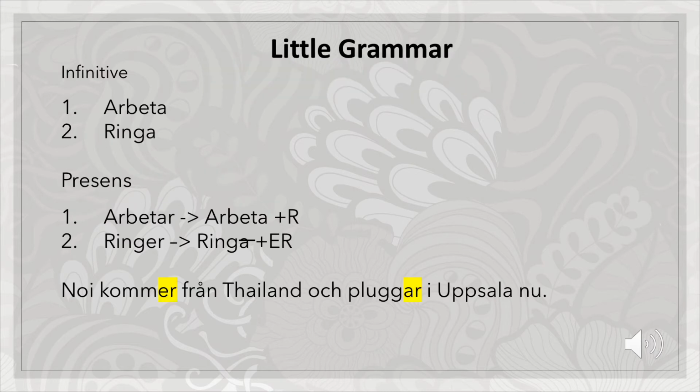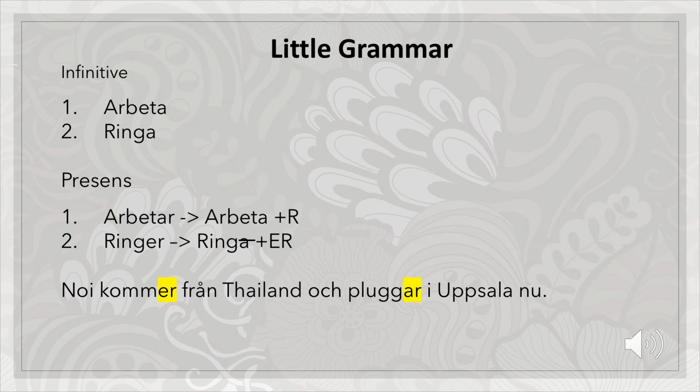Okay friends, let's do a little grammar today. I'm going to take you to the two types of verb, group 1 and group 2. The first verb is arbeta, infinitive arbeta, and the second is ringa.